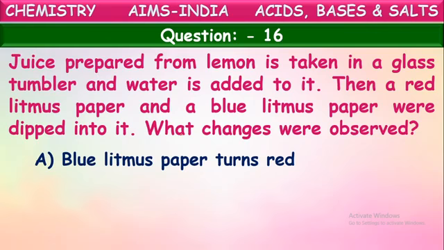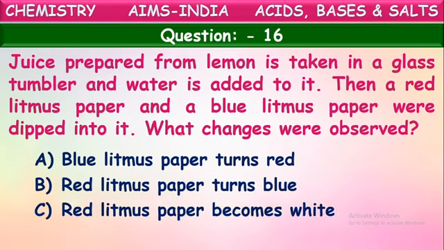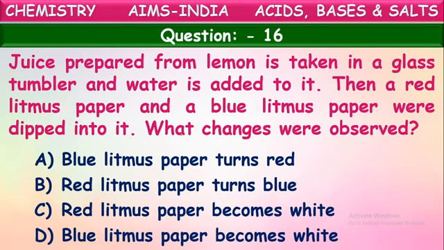Blue litmus paper turns red. Red litmus paper turns blue. Red litmus paper becomes white. Blue litmus paper becomes white. So what changes do we see when these blue litmus and red litmus papers are dipped into lemon juice, children? What is the nature of this lemon juice? If you understand that, we can answer this.